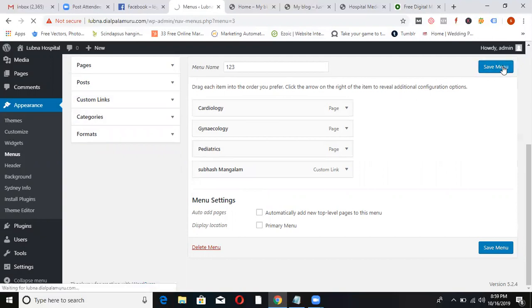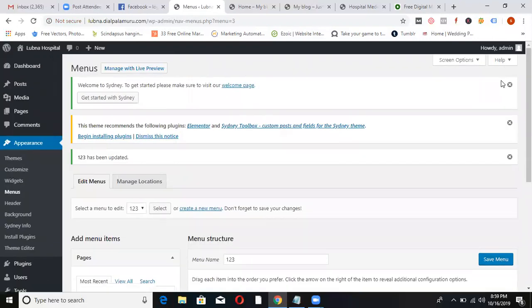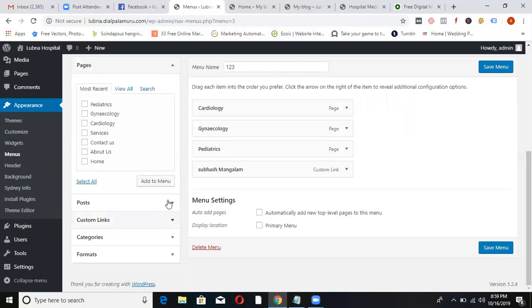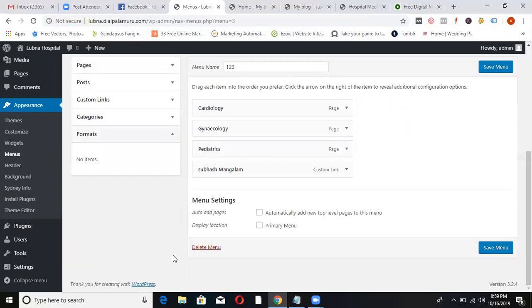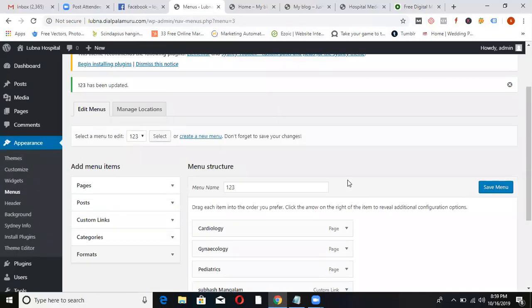Now we have two menus. So basically, in the same menu, you can add custom links also. You can add your posts. You can add your categories. Many things you can add. Wait for 2 more days, again you will understand. As of now, remember that you can create multiple menus.